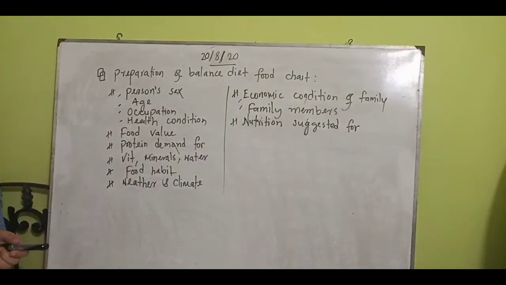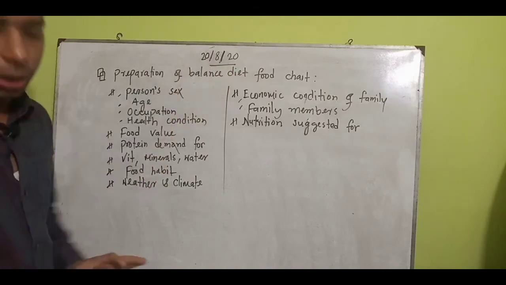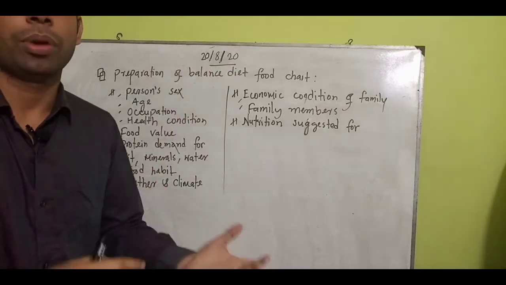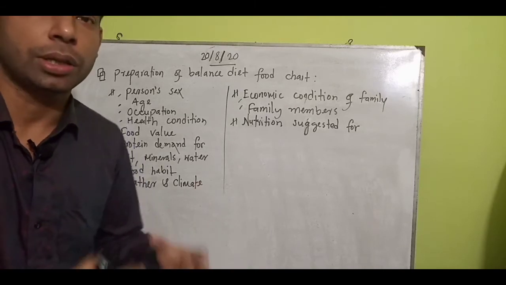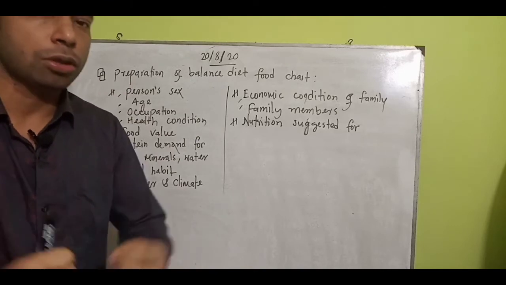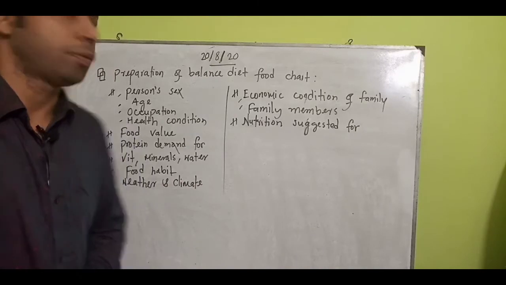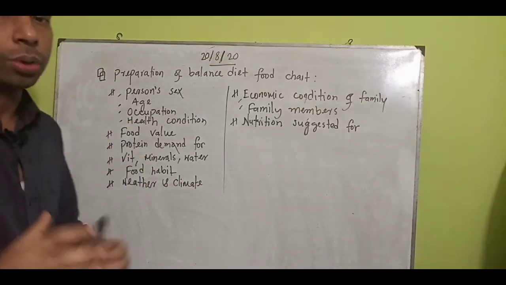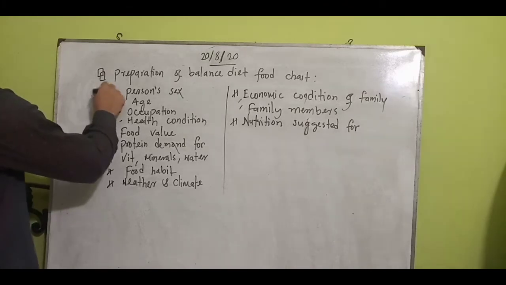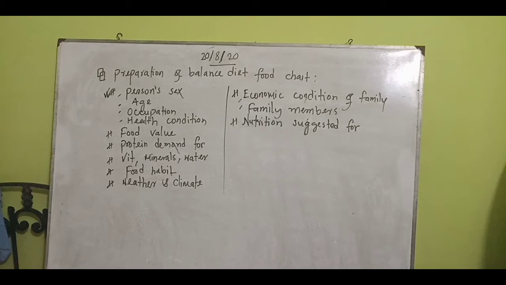So dear students, look here. Preparation of balanced diet food chart: in which way can we maintain this, and what do we need to focus on for making a balanced diet food chart? On the basis of that, how can we prepare our balanced diet food chart? Very first, if we want to understand about person's sex, person's sex means whether the person is male or female. This is very important.